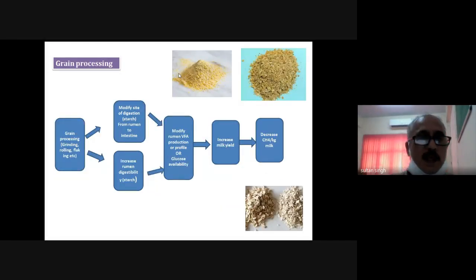Again, this is how the grain processing is affecting the methane production. It is in the same way. It is going to manipulate the rumen fermentation, and it is going to shift the VFA production composition more towards the propionic acid. That is why the methane production per kg of the product will be less.